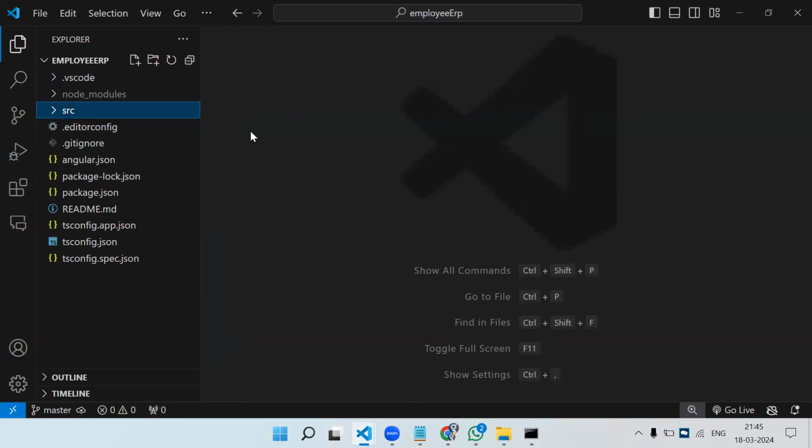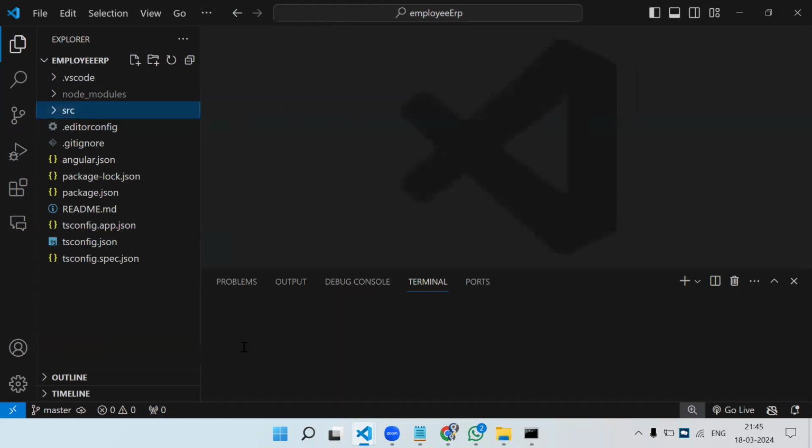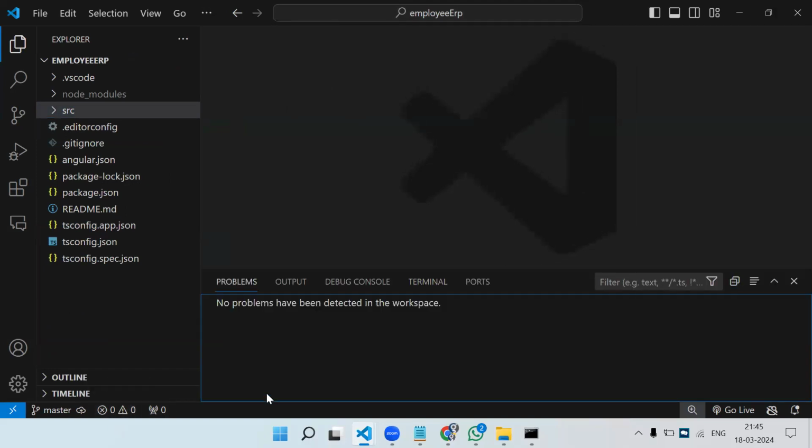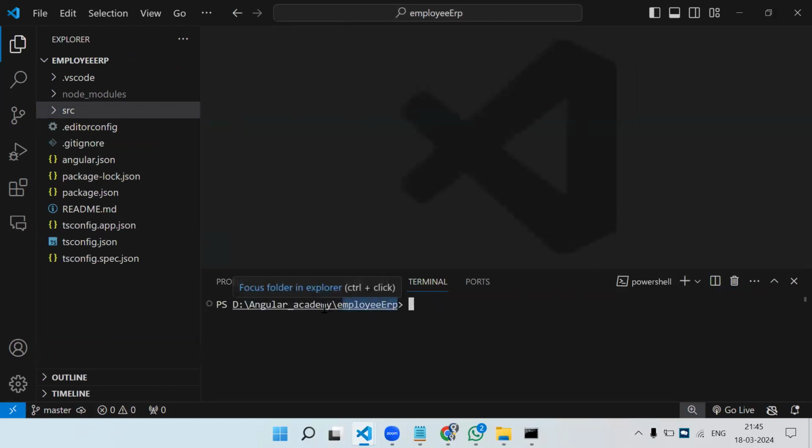Now in VS Code, you can either open the terminal from here. See, at the top menu we also have Terminal. It will open this command prompt. Or at the bottom you can also see some icons. Anywhere you click, you will get the same pop-up. So here you can see this is just a command prompt terminal inside VS Code.